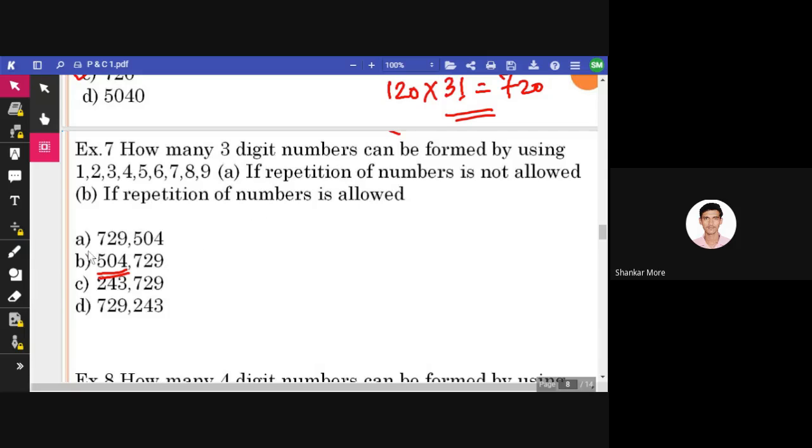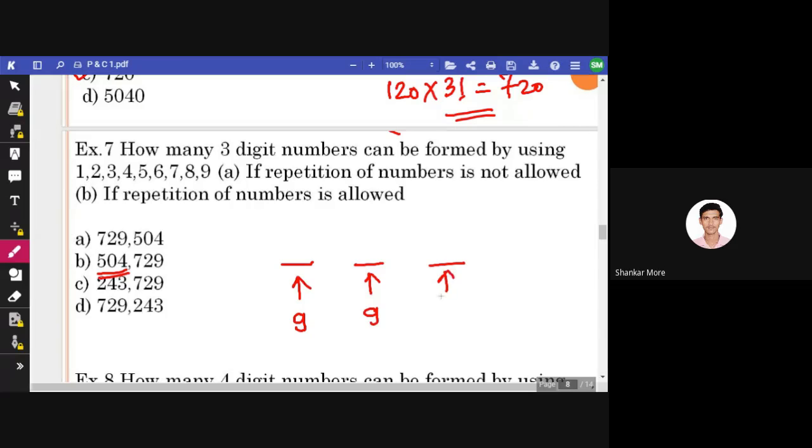Next one. If repetition of numbers is allowed, it is a three-digit number and repetition is allowed. So that means I can take any number from these 9 numbers. So there are 9 possibilities here. Now, how many possibilities are here? It should be 9 again because repetition is allowed.